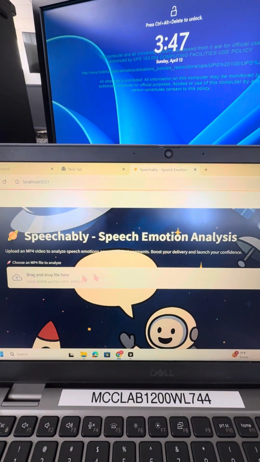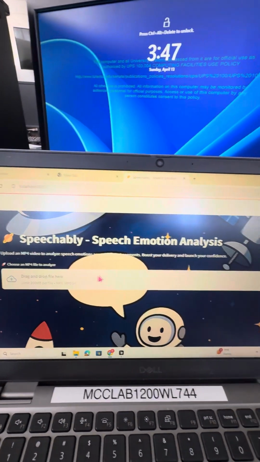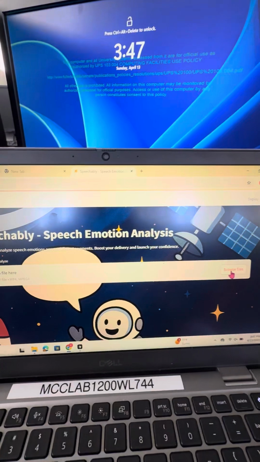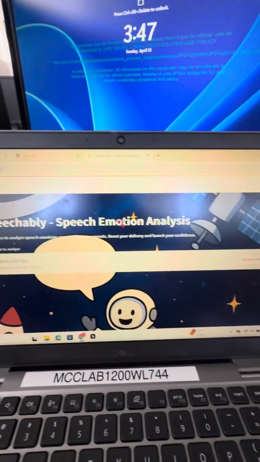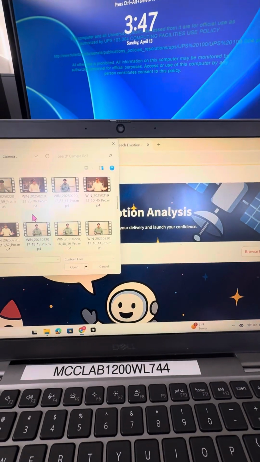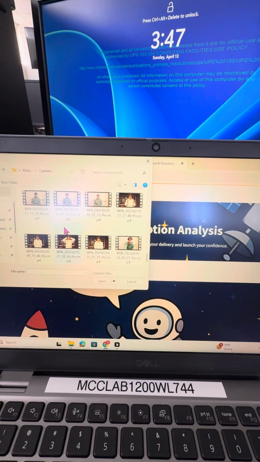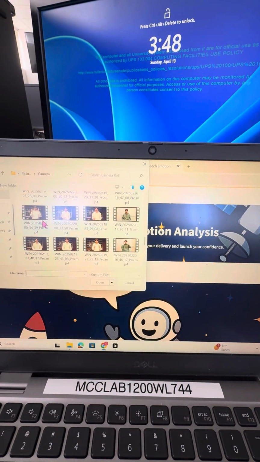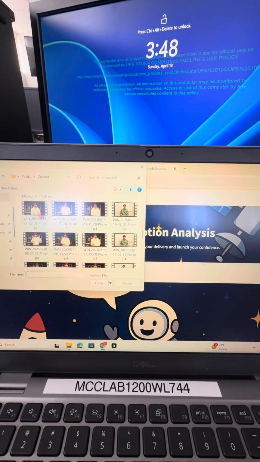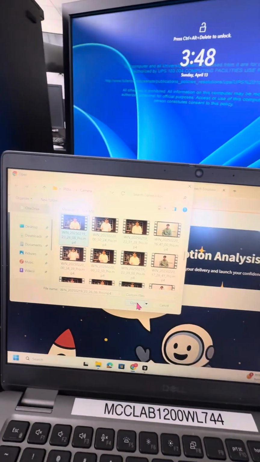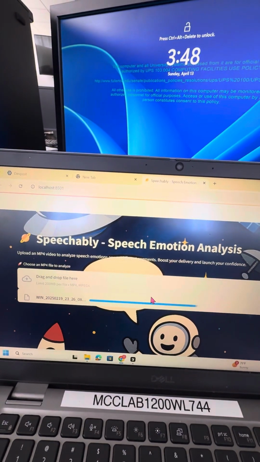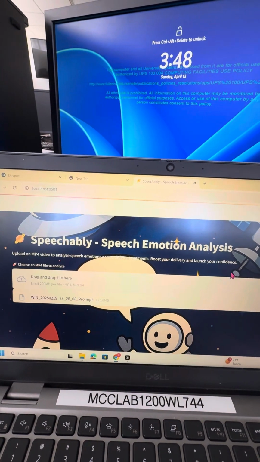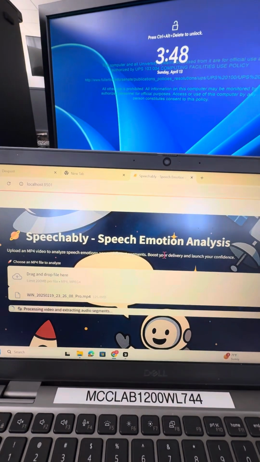And here we go. So we have a drag and drop file here, and you can browse files. So I have a bunch of speech files from when I did a virtual speech. A ton. Look at this. This is how many times I messed up. Some of these are upwards of 3 minutes, right? So the goal of the program is to help people in their process of making these speeches, so they know what kinks to iron out.